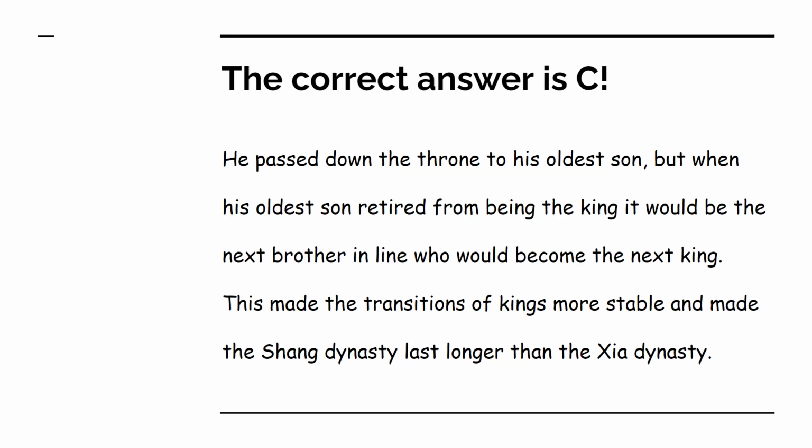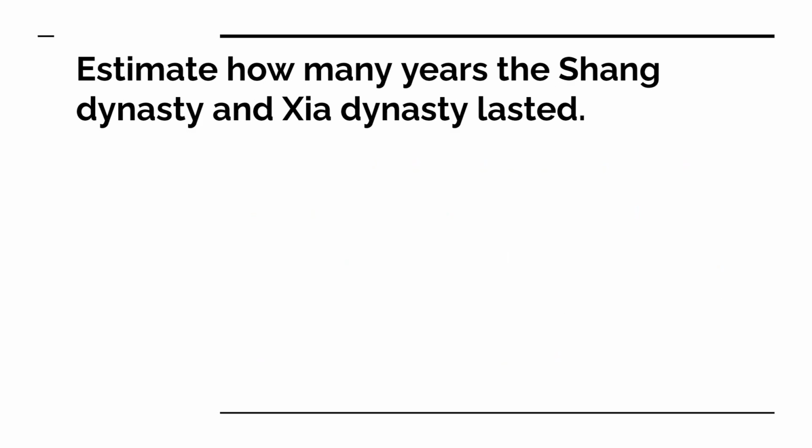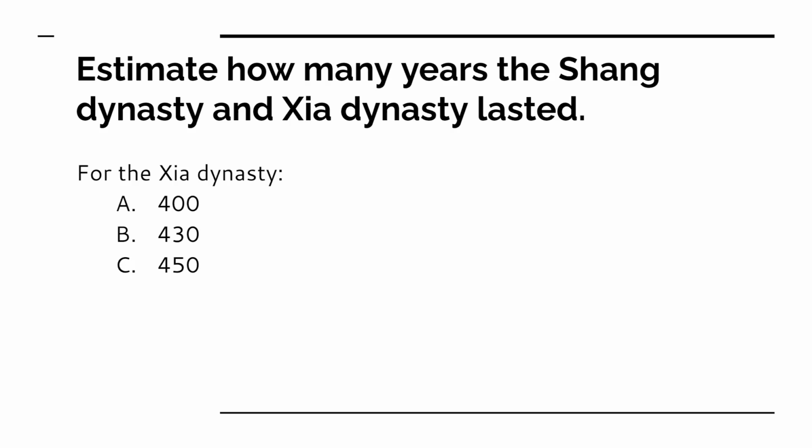Speaking of which, we never really talked about this, but estimate how many years the Shang Dynasty and the Xia Dynasty lasted. For the Xia Dynasty, A. 400, B. 430, C. 450, D. 470, or E. 500 years.